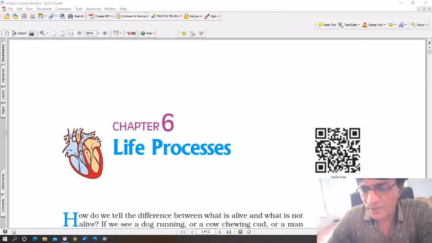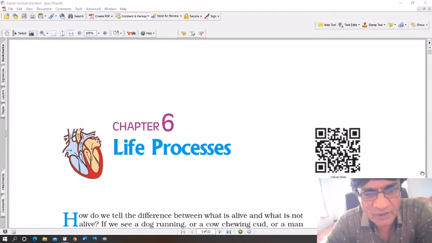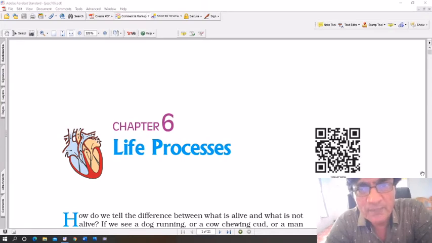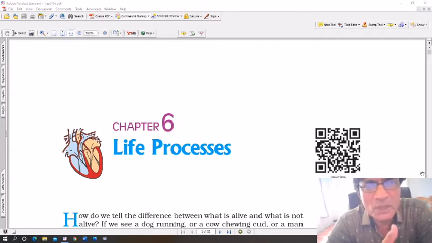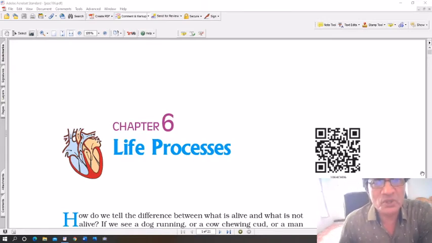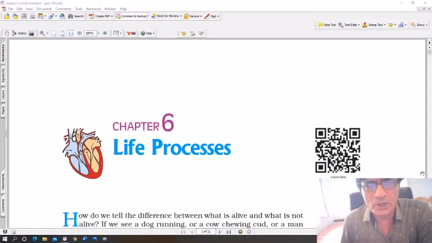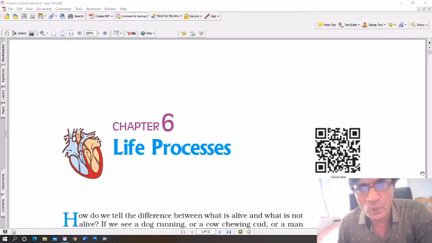So far we have been discussing different life processes, what life processes are, and how they are carried out by different living organisms, ranging from small bacteria and viruses, microscopic single-celled creatures, to multicellular complex organisms such as human beings. And we are discussing different life processes about nutrition, how certain plants and animals obtain nutrition, and why nutrition is extremely important, because without nutrition it would be impossible to get energy for various processes.